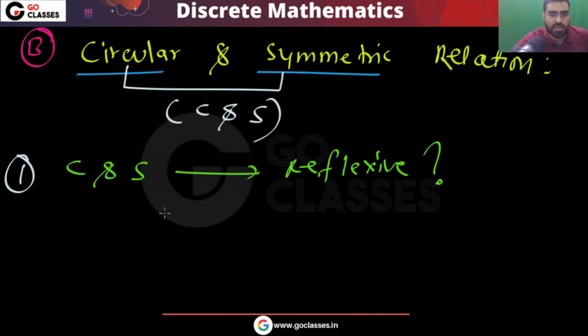Here you can easily see that reflexive says that every element should be related to itself. Now this statement is false.